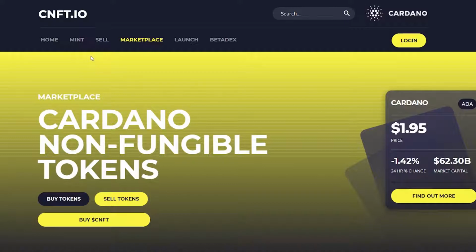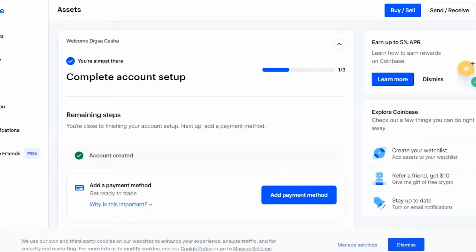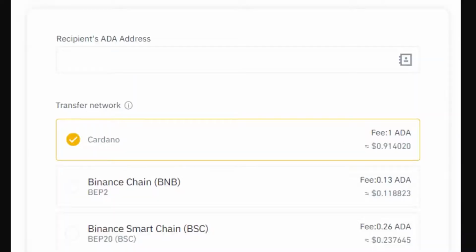I'm gonna be using the Daedalus. All you need to do is download it and register an account. Now, we need to connect our wallet to CNFT, and in order to do that, we need to first fund our wallet. So if you're not familiar how to do this, you'll have to do it from Coinbase real quick, have some ADA in your portfolio, and then withdraw that to your Daedalus wallet.